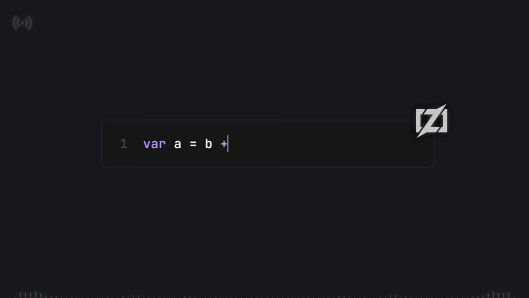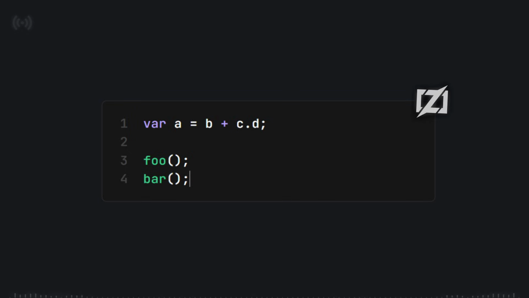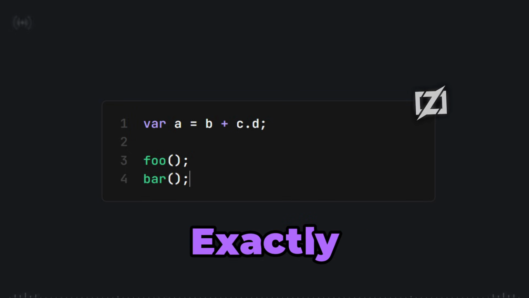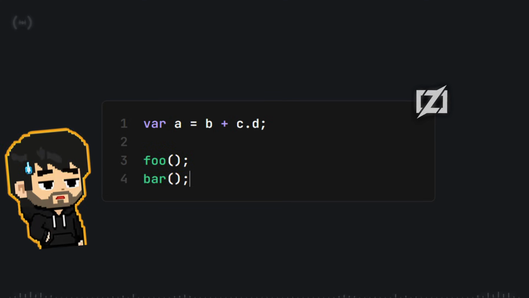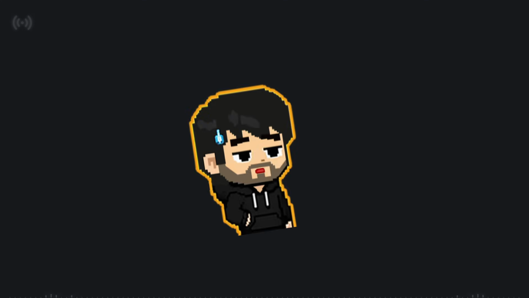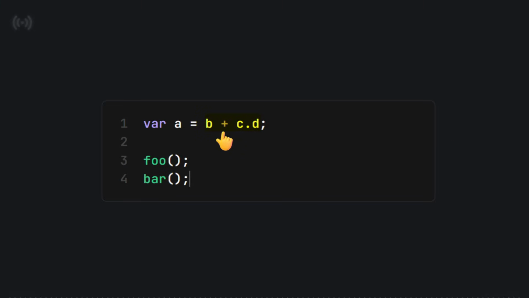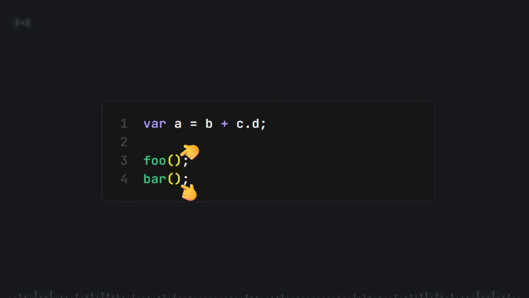But Zig takes a different approach. If we try the same first example, we will find that Zig guarantees exactly what you see. It calls foo, then it calls bar. Nothing more, nothing less. And you don't even need to know the types. How? Well, no operator overloading. Plus means addition, not a hidden function. No property functions. Function calls always show parentheses.